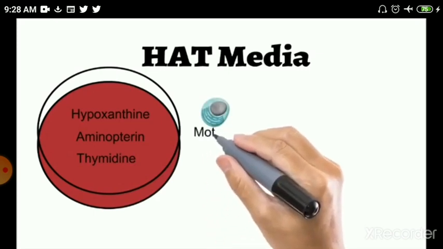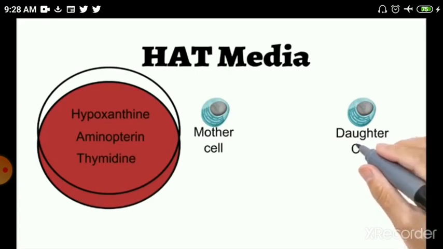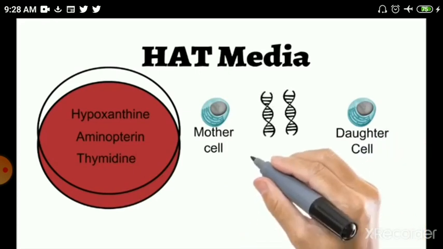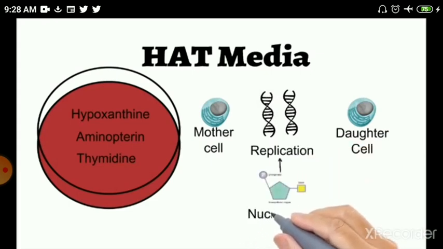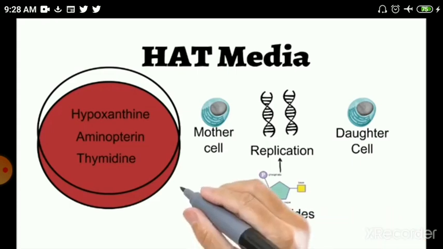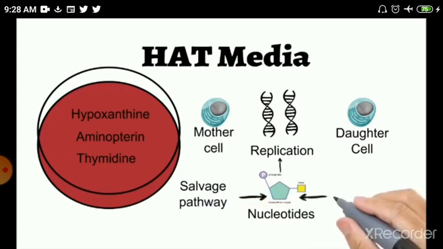See, whenever any cell divides in the artificial media, before dividing, it must synthesize a new copy of the DNA. And for that, it requires the synthesis of nucleotides. Nucleotides can be synthesized in 2 ways. Either the cell can go for the salvage pathway or it can go for de novo synthesis.